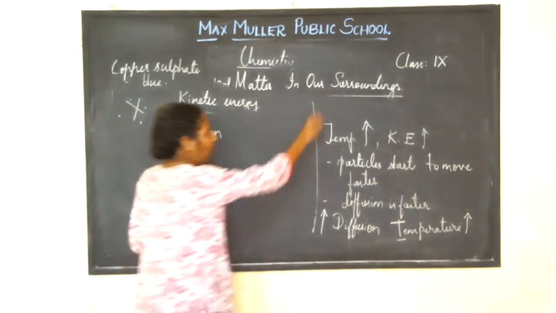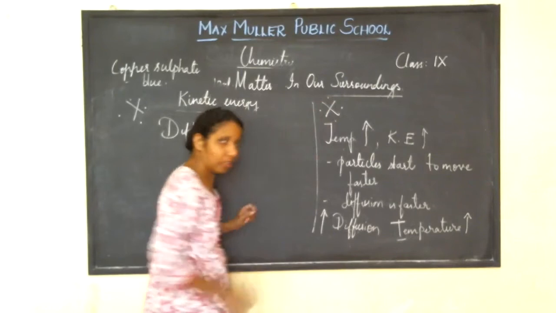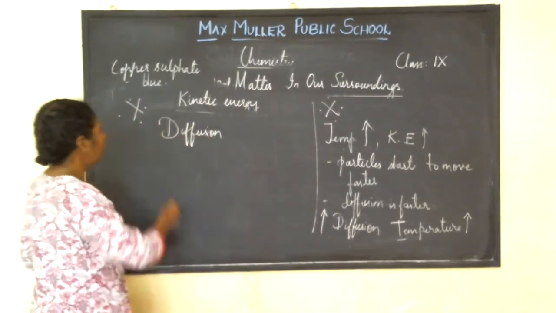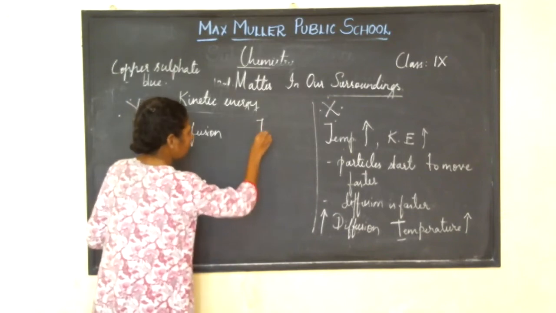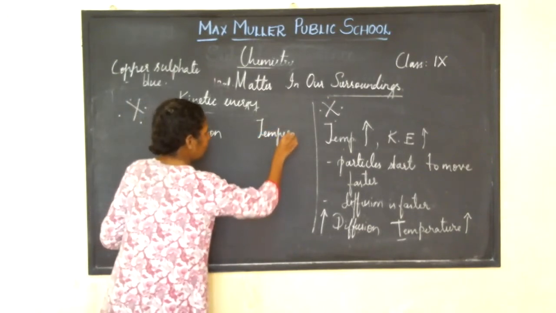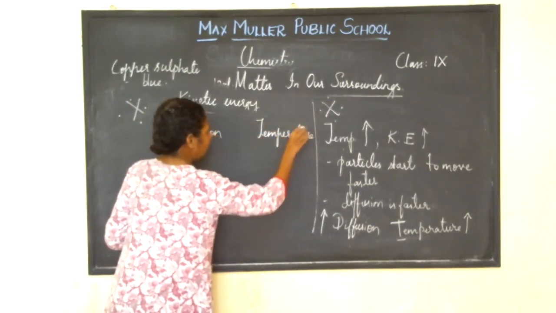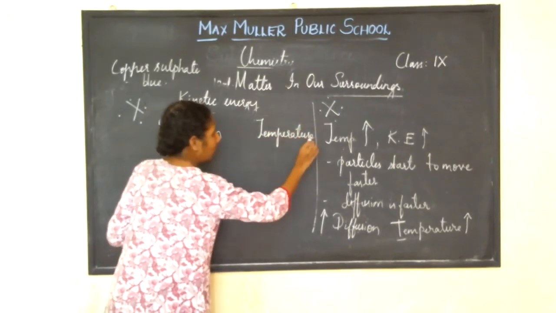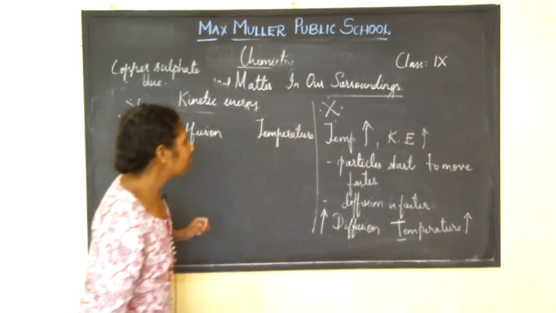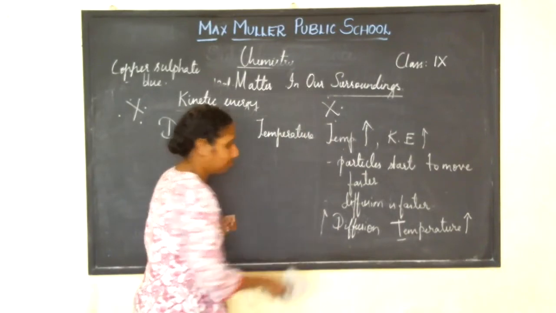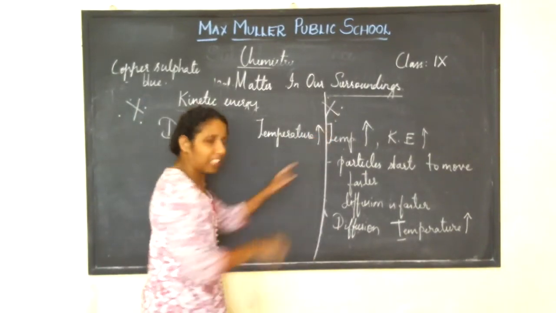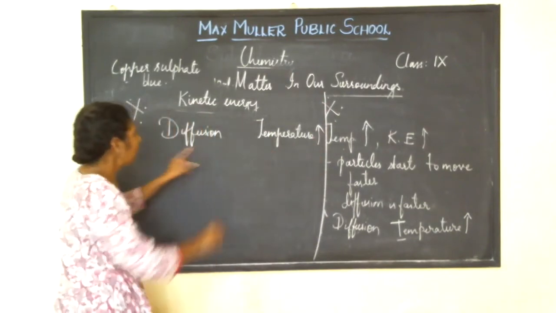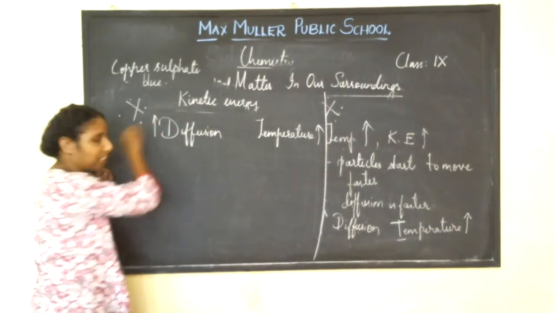Okay, write down these points. Whichever points I am telling you, you write down this. Diffusion: as the temperature increases, diffusion increases.